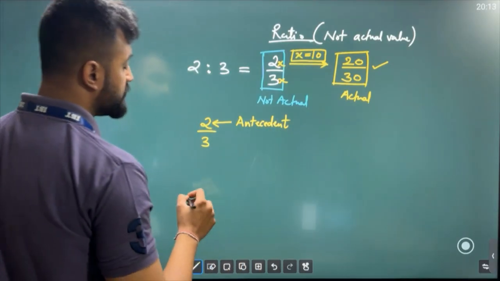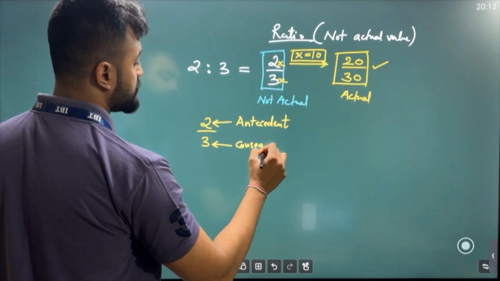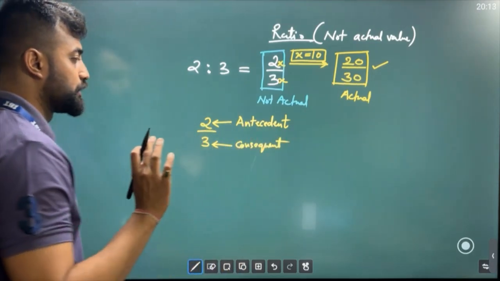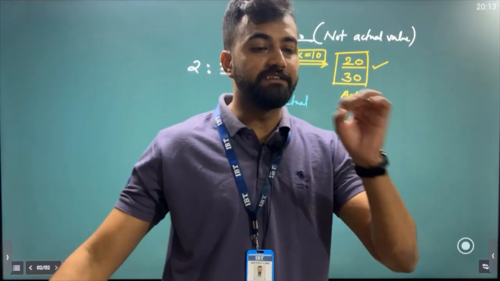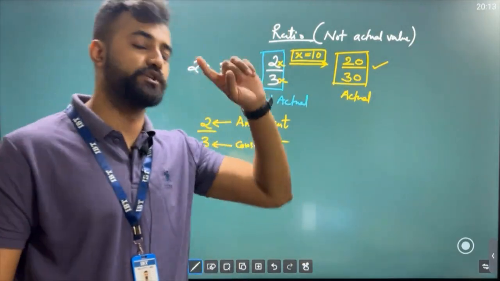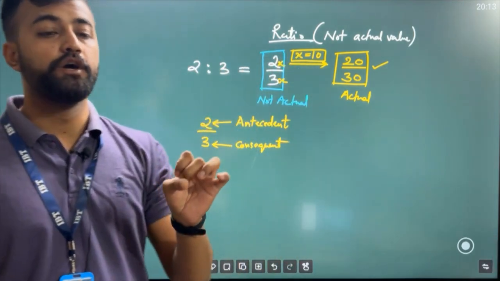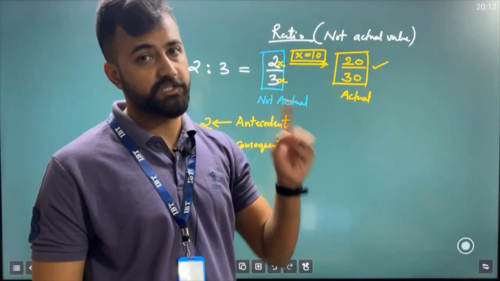Antecedent. Clear? And the number which sits at the bottom is known as the consequent. Got it? So when I say antecedent, consequent, you should know that we are talking about the ratio. But when I say numerator, denominator, you should know that I am talking about a fraction.